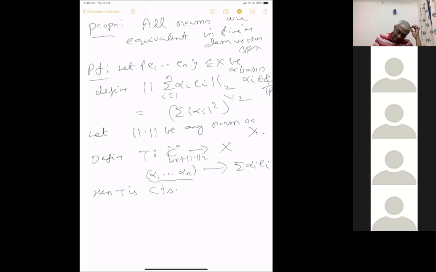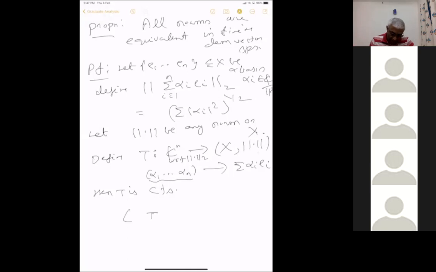I mean, we have defined a norm 2. In Cn also there is a norm 2. So this is with respect to that norm 2. When we don't mention any norm in Cn or Rn, we consider this norm 2, which is the usual norm. So with respect to this norm 2 and this norm, this is continuous. And this norm is preserved under this map. T preserves this norm 2 here and this norm 2 here. Norm 2 is the same in both places.